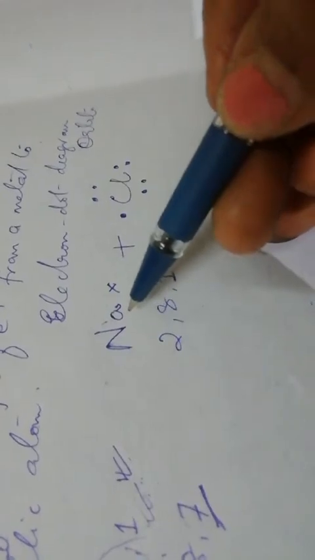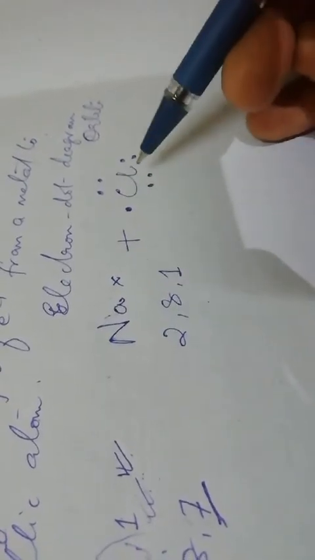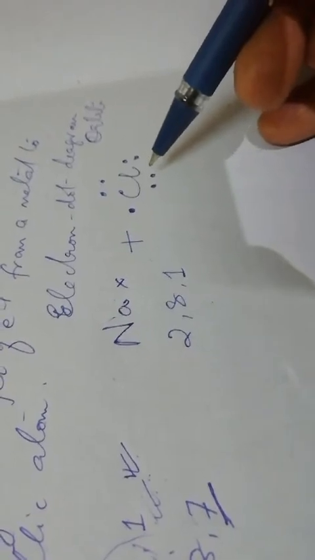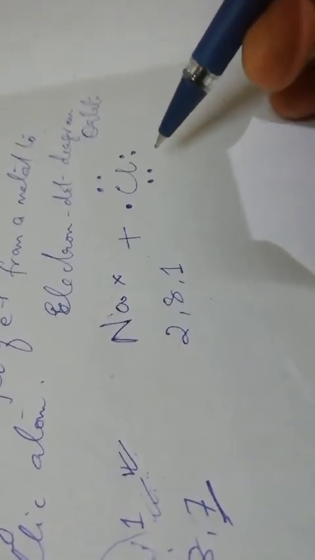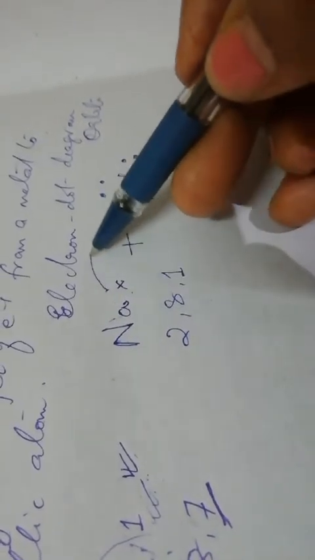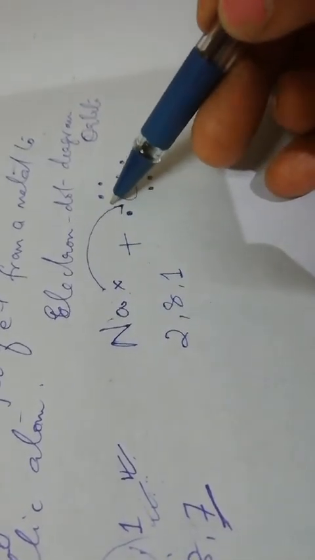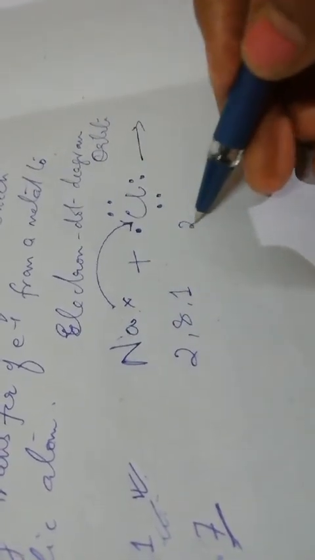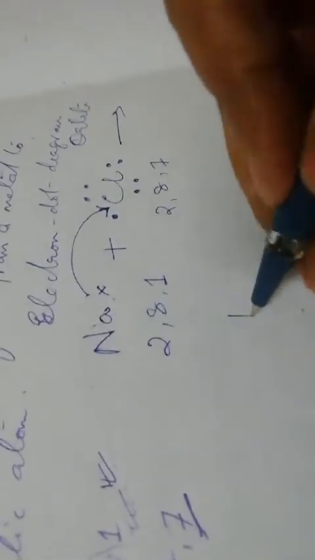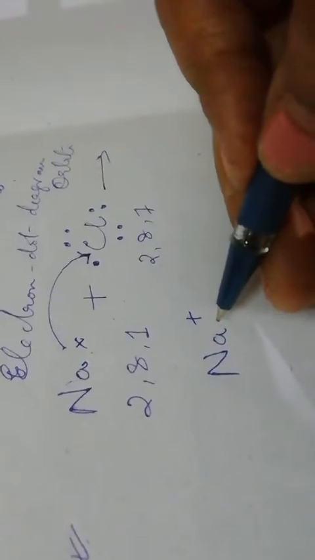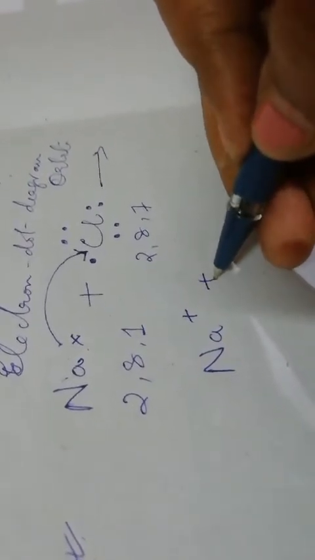So if you take a cross for sodium electron, then please take a solid dot or small circles for chlorine atom to represent electrons of a chlorine atom. Now this sodium transfers one electron to chlorine, and after transferring one electron, it will acquire a positive charge because it will have one electron less than the number of protons.